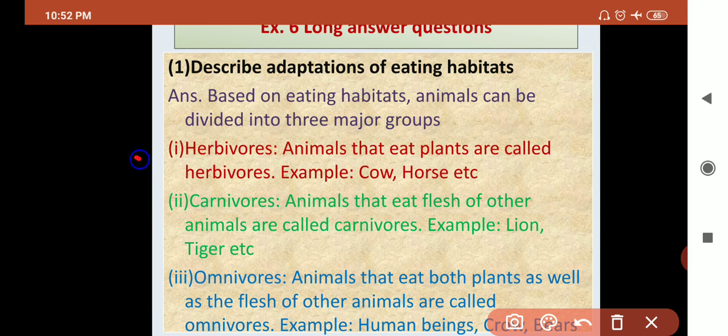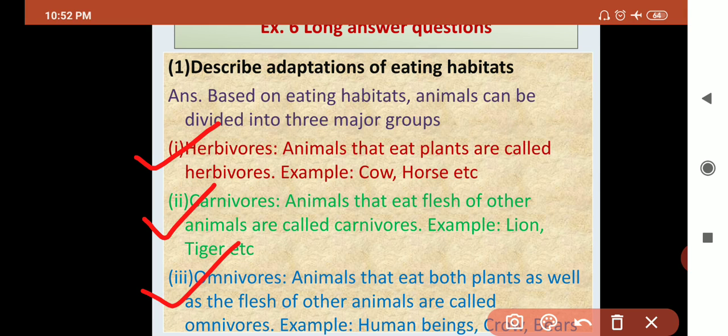Let's start with number 1, herbivorous: animals that eat plants. They are called herbivorous. Example, cow, horse, buffalo, etc. Number 2 is carnivorous: animals that eat flesh of other animals. They are called carnivorous. Example, lion, tiger, etc.